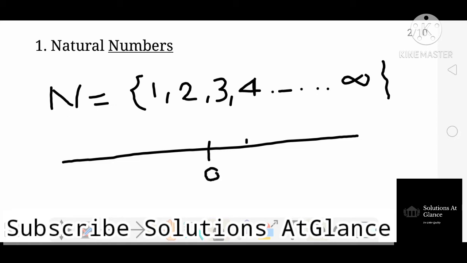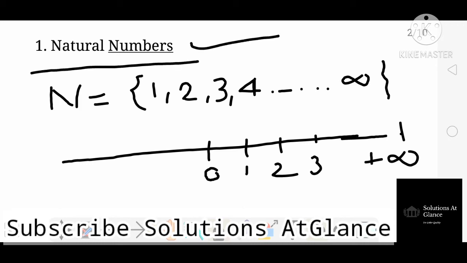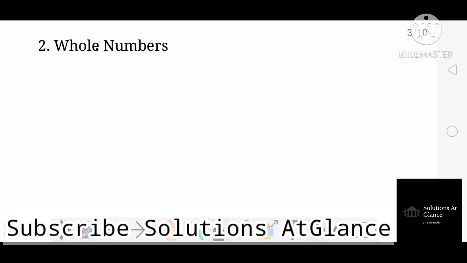So 1 can be represented here, then 2, then 3 up to infinity. So this is the first category of number system, that is natural numbers, and the set is given by 1, 2, 3, 4 up to infinity. The second category is whole numbers.